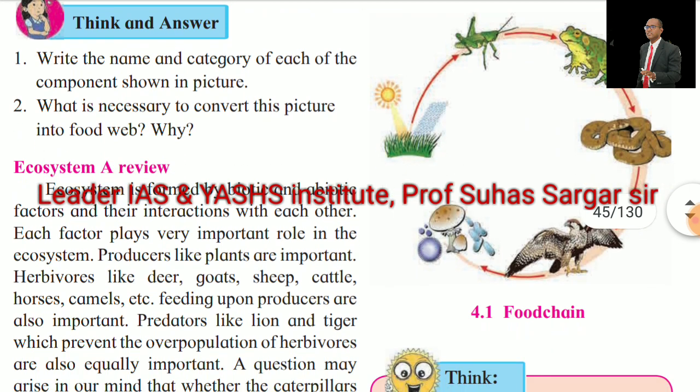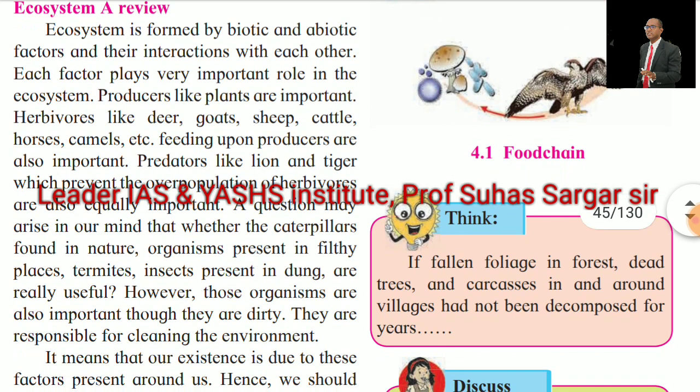Think and answer. Write the name and the category of each of the components shown in the pictures. What is necessary to convert this picture into a food web? Why? Ecosystem, a review. An ecosystem is formed by biotic and abiotic factors and their interaction with each other. Each factor plays an important role in the ecosystem.